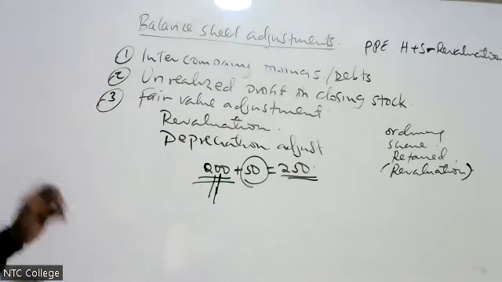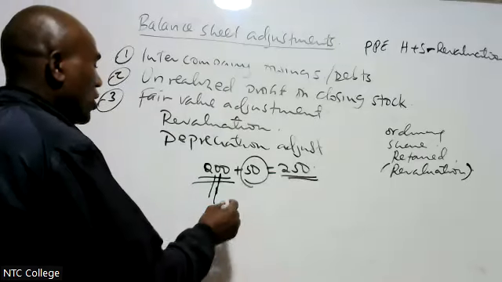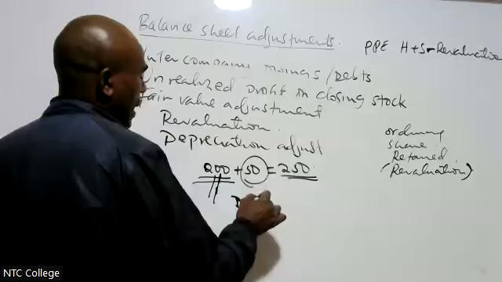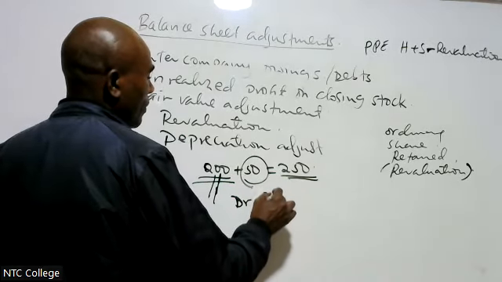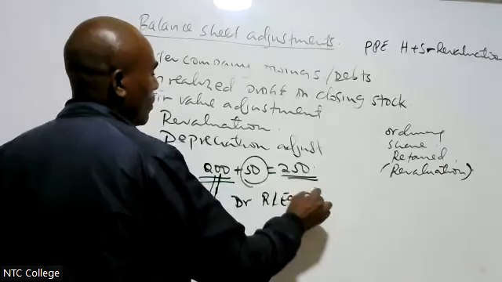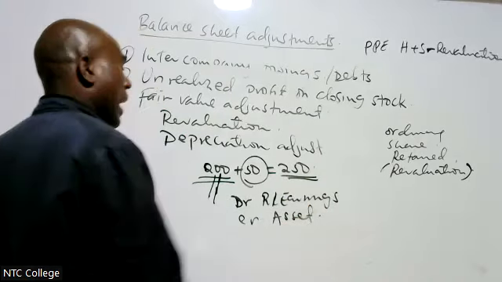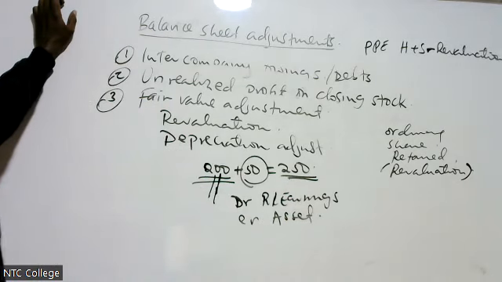Therefore, on consolidation, for the depreciation adjustment, I'm going to debit retained earnings, I credit asset. I'm going to subtract it from the retained earnings, then I also subtract from the asset.